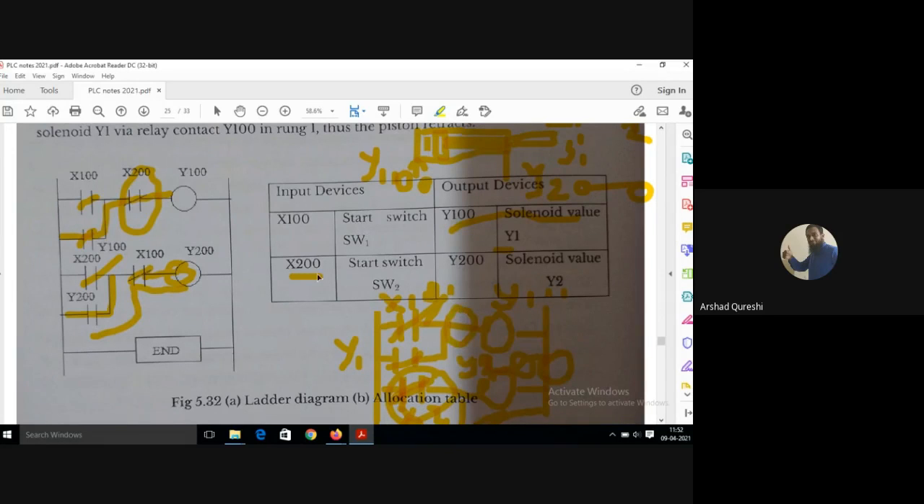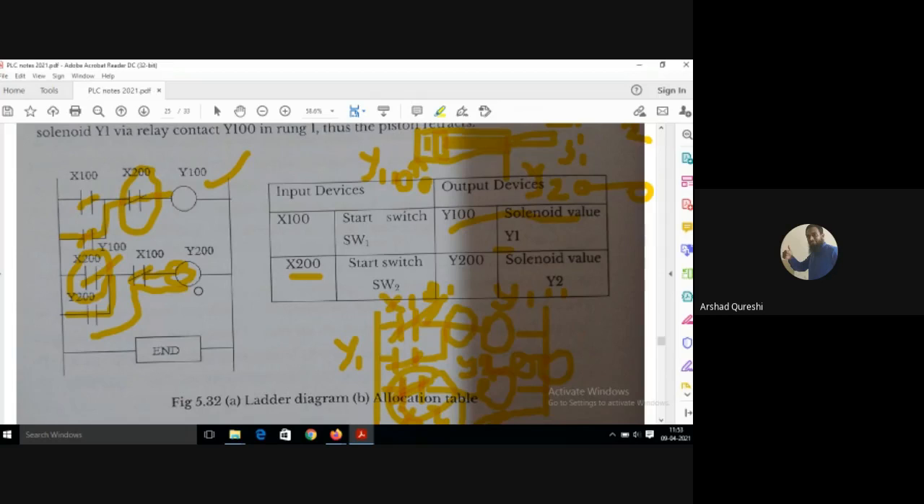So as soon as the piston reaches S2, my current to Y100 should get stopped. That is why I have put a normally closed contact here. As soon as the piston reaches S2, or X200, this normally closed contact will get open, and this normally open contact will get closed. And my piston will move back to A minus position.